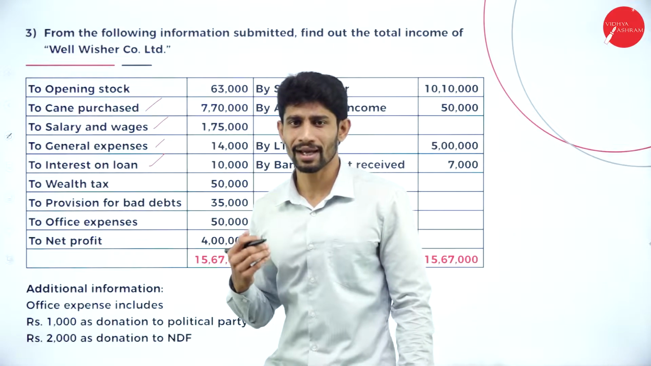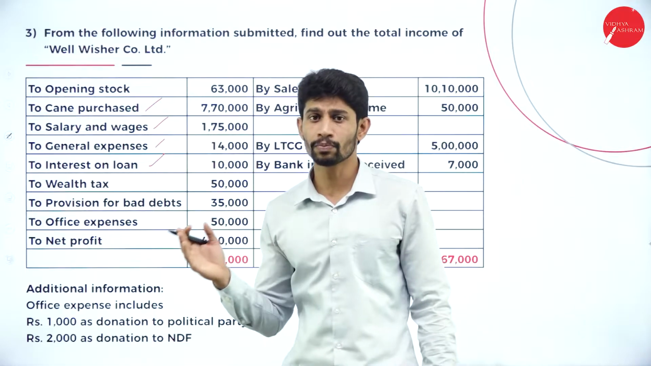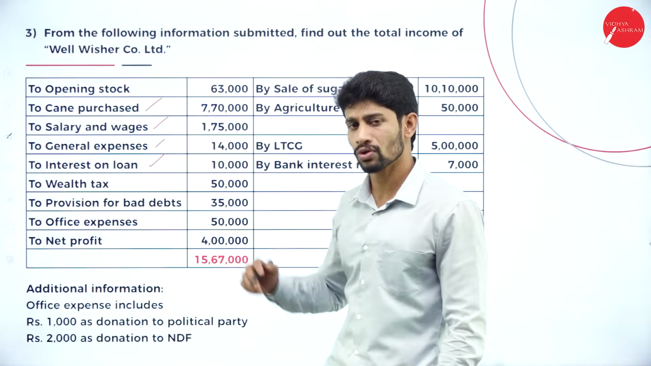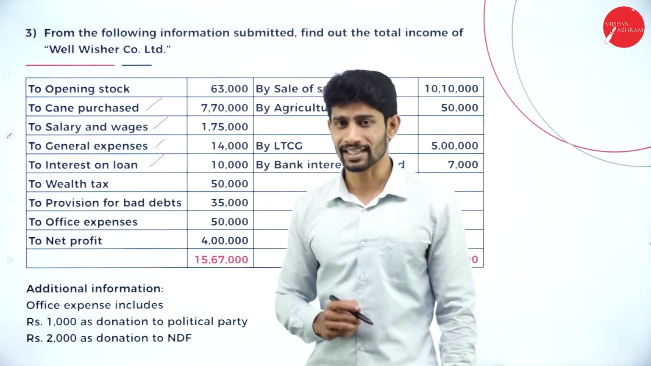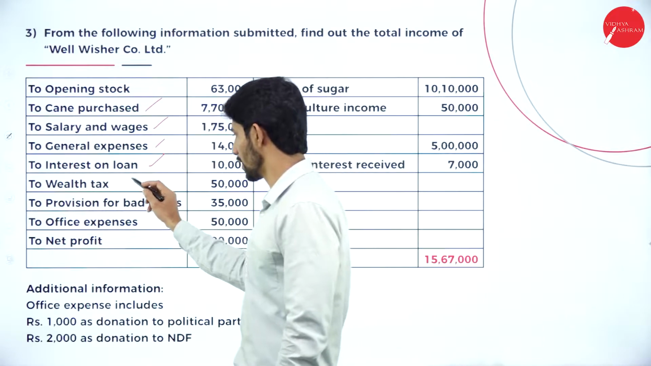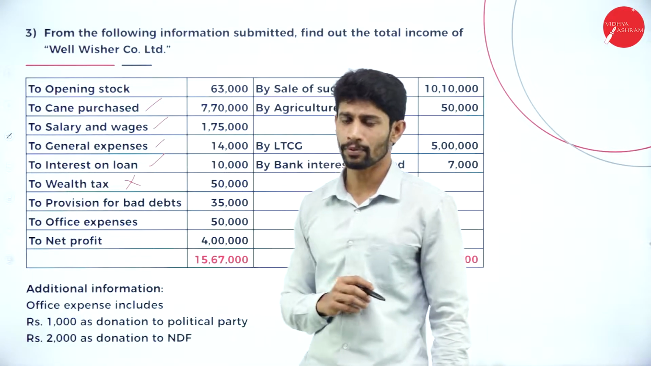As of now, we don't have the wealth tax system, but this problem is from a previous year's question paper. So at that time, they used to give wealth tax. So wealth tax is a kind of direct tax and it is not supposed to be considered as business expenditure. So you will be adding this to the net profit.